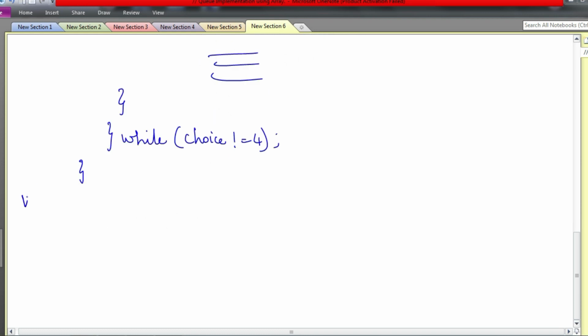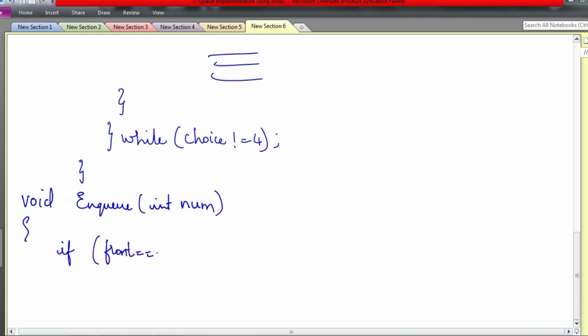For function definitions, I will write void enqueue int num. Before inserting an element, what is the first thing that I need to check? Whether the queue is empty. So if front equals -1 and rear equals -1, meaning both are -1, it means the queue is empty.